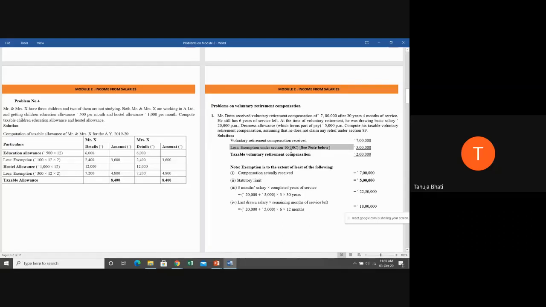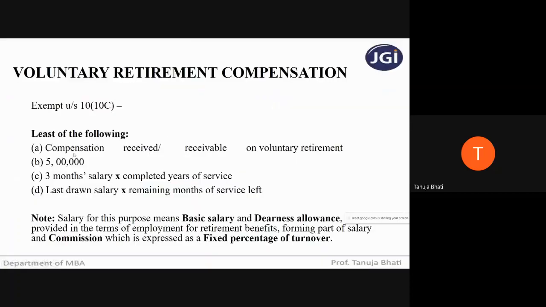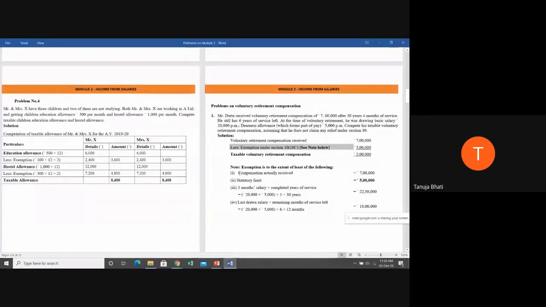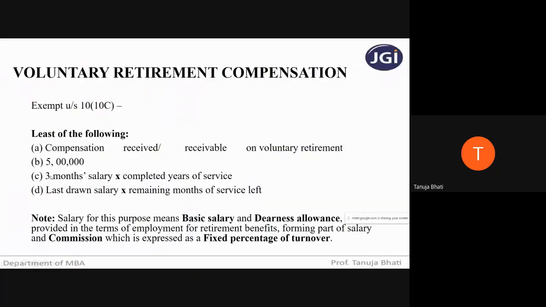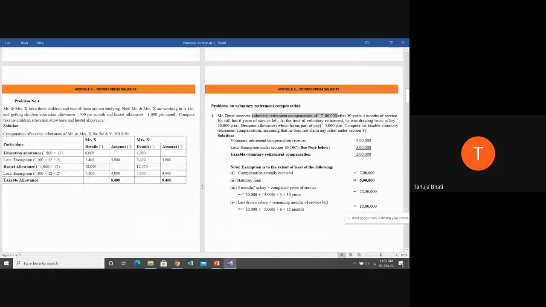Section 10C we have just seen: the least of the following will be exempt. So what is the first exemption? Compensation actually received. What compensation is he actually receiving? 7 lakh. Next, rupees 5 lakh. This is a statutory limit. It is a universal limit. It will remain the same for everyone. So the statutory limit is 5 lakh rupees.